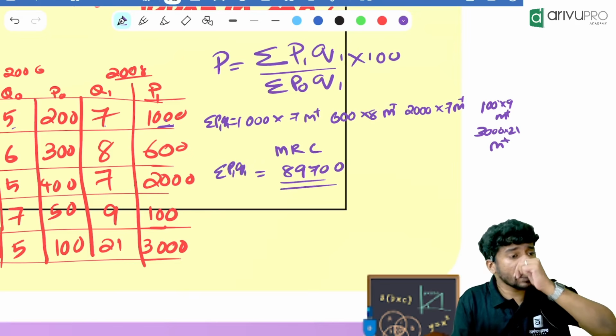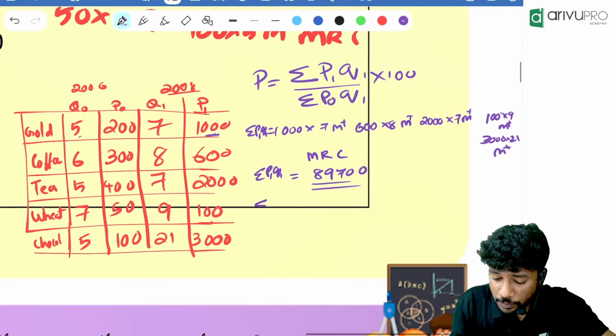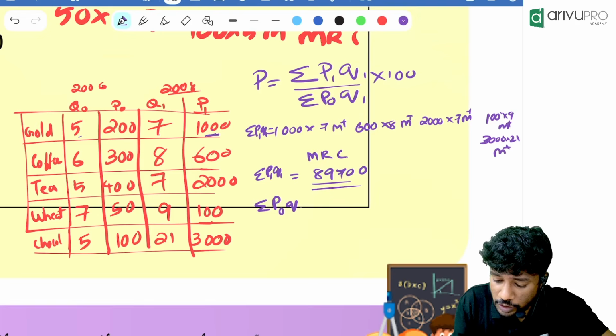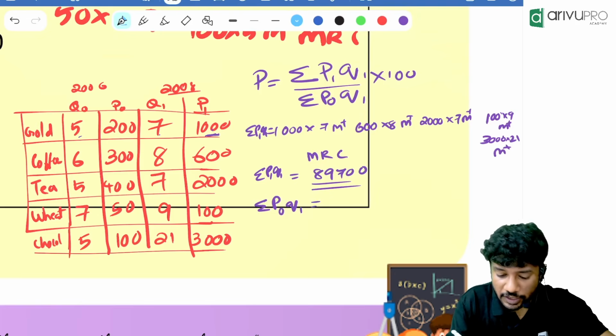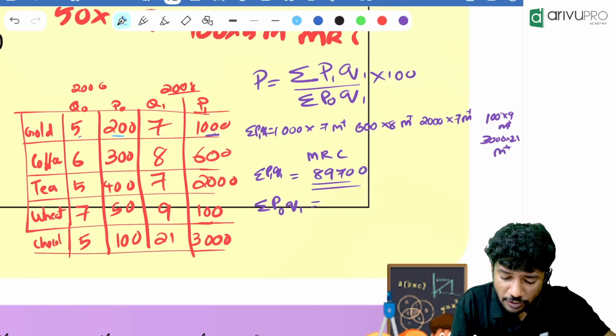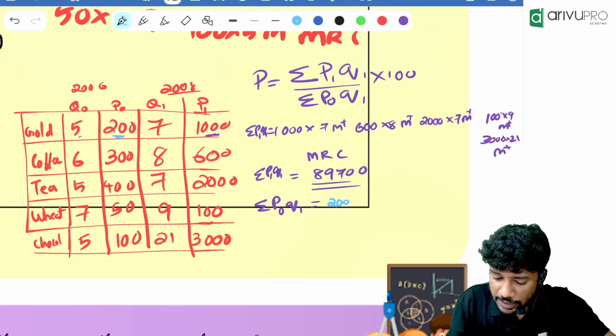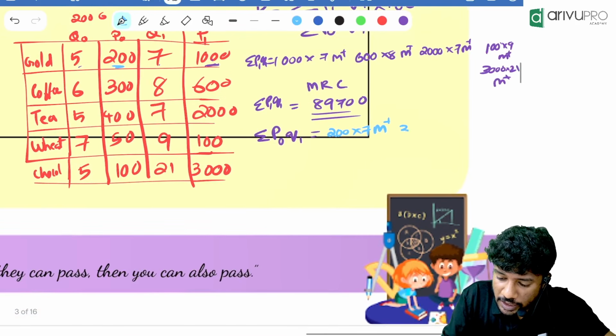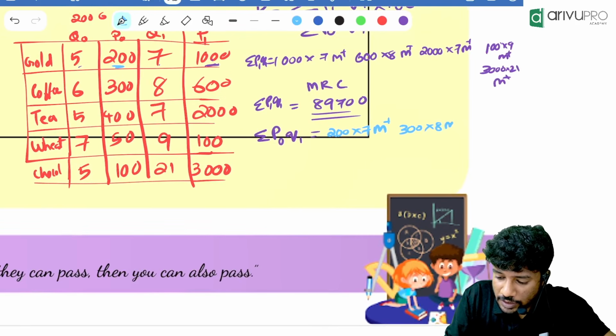Everyone got that? Now we need to find sigma P0 Q1. P0 Q1 means P0 is 200 into 7, M plus. Then 300 into 8, M plus. 400 into 7, M plus. 50 into 9, M plus.